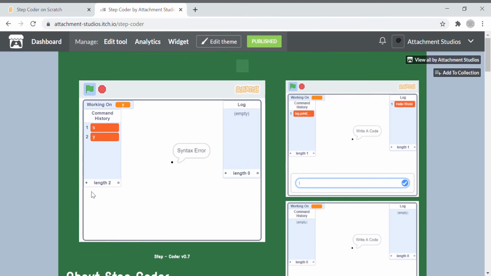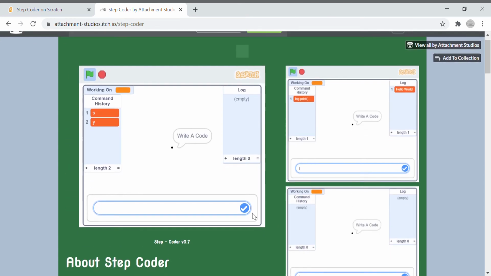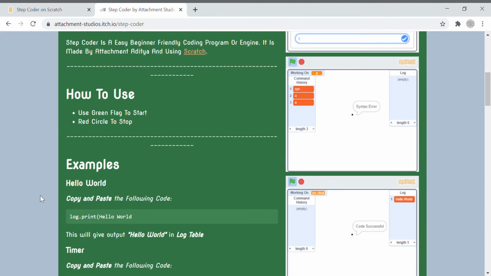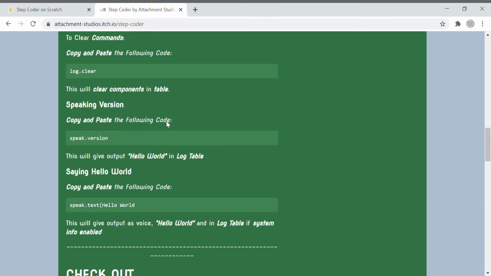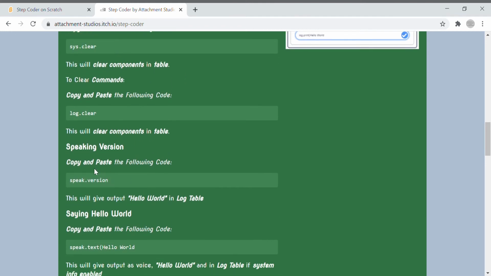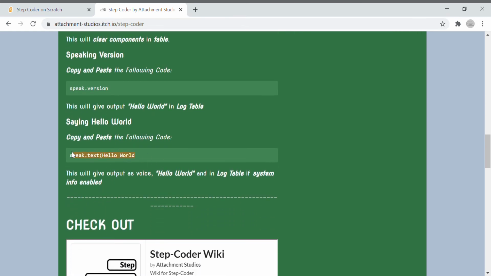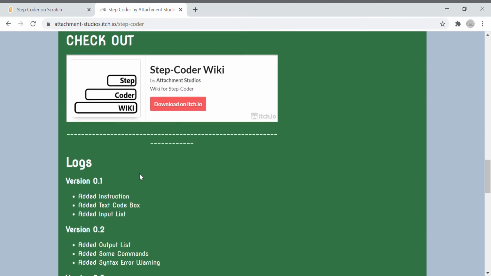Why? Don't know, because it's better. You can leave that empty syntax error. I don't know why, but you can. It will not show the reason for syntax error for now. We also have some speak modules that will speak stuff. Yeah, and you can check the wiki and download it.